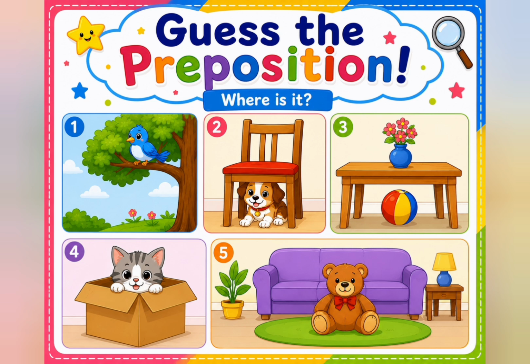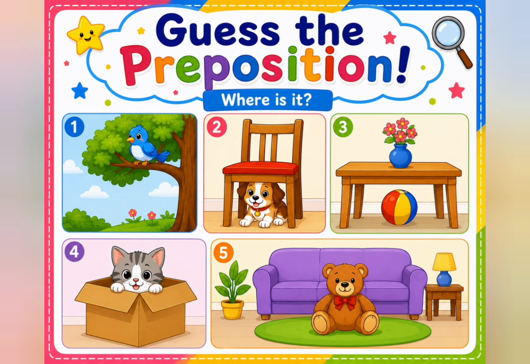Now, look at the picture number 2. Where is the puppy? Think carefully. 3, 2, and 1. Excellent. The puppy is under the chair. Let's go to picture number 3. Where is the ball, bachcho? Can you see it? Great job. The ball is under the table.